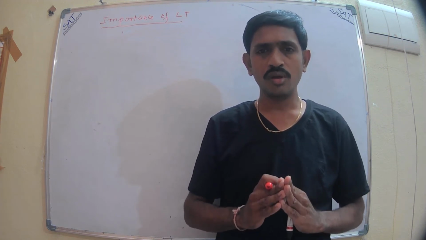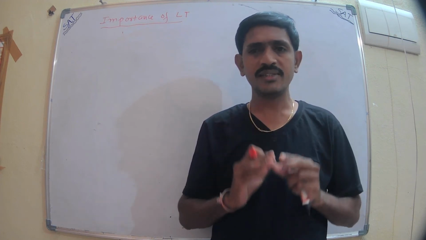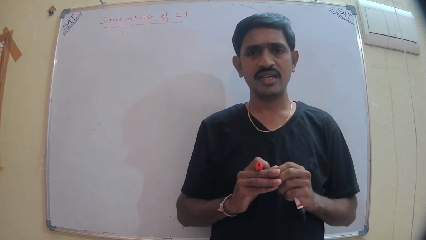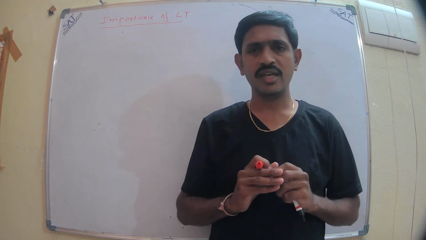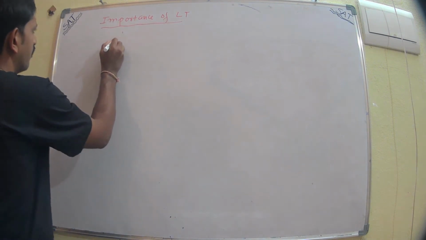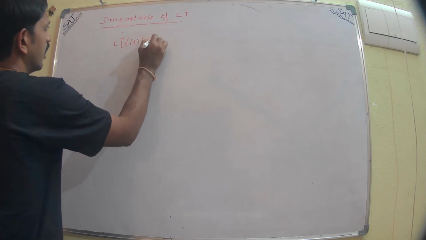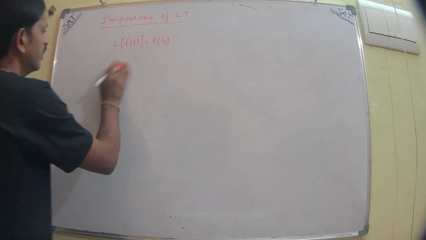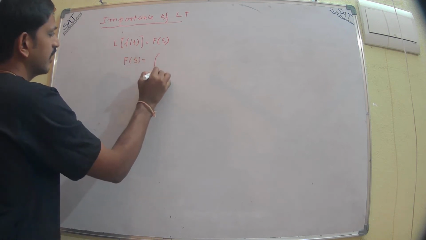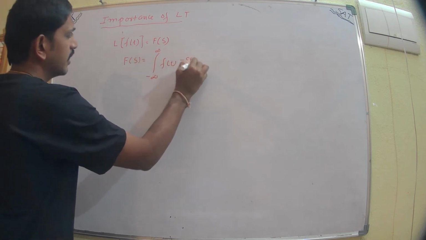Okay, now how to calculate the Laplace transform? There is a scientist named Laplace. He invented that formula. The formula is: the Laplace transform of f of t is equal to F of s. F of s is equal to the integral from minus infinity to infinity of f of t e power minus st dt.